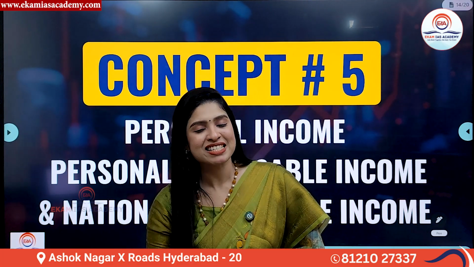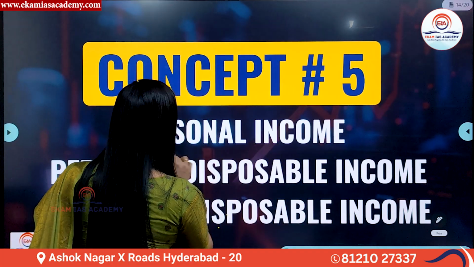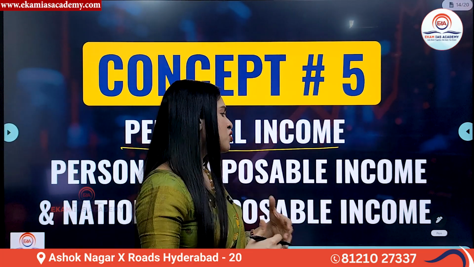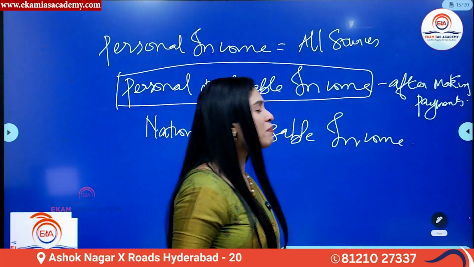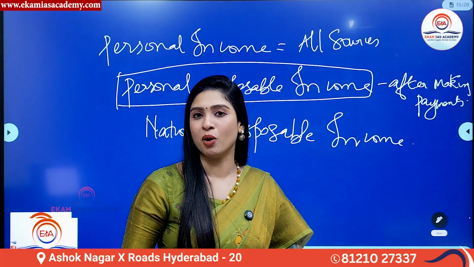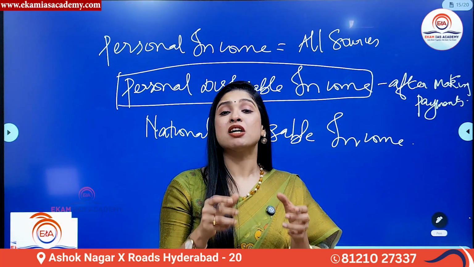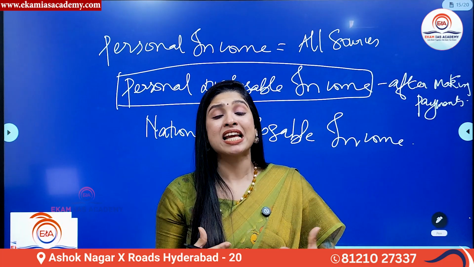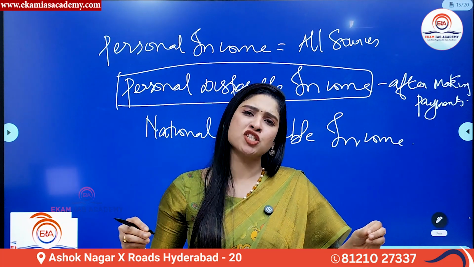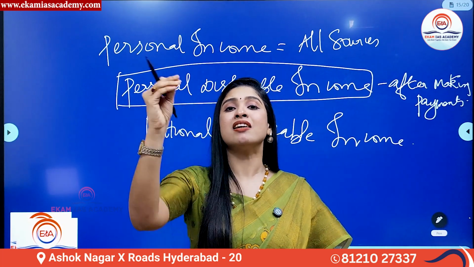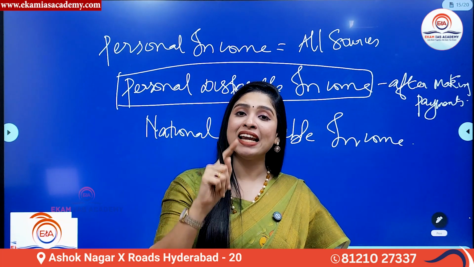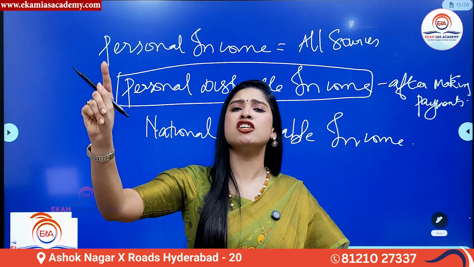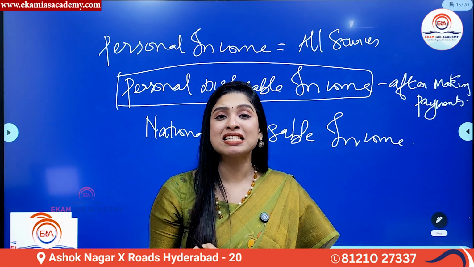So now, having said that, what is personal income in simple terms? This is again another important concept in economics. Personal income is defined as the sum total of income received by an individual from every source. So in one single keyword, I can say that the income received from every source is called personal income in simple terms.